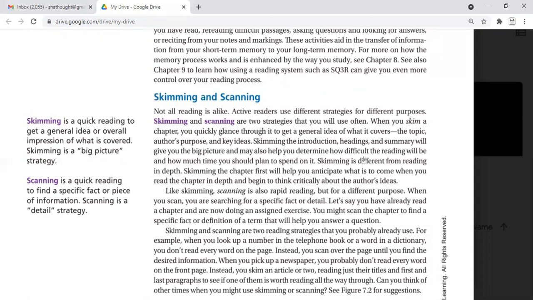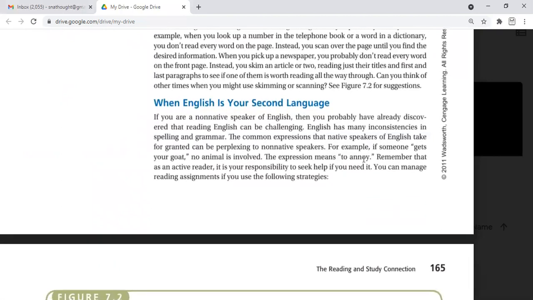So if we have a question in mind and we want to know the answer, we go for scanning. But if we want to summarize and get a bird's-eye view at a glance, and we want to understand the topic, we go for skimming. So skimming is used for summarization and precis of data, and scanning is used for detail orientation.